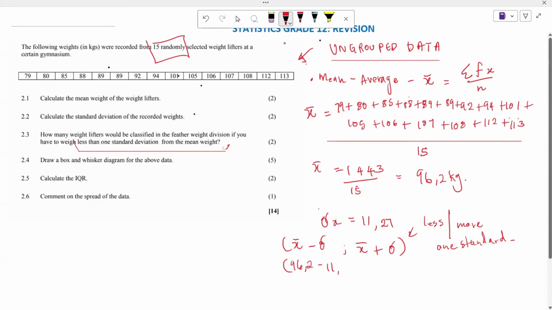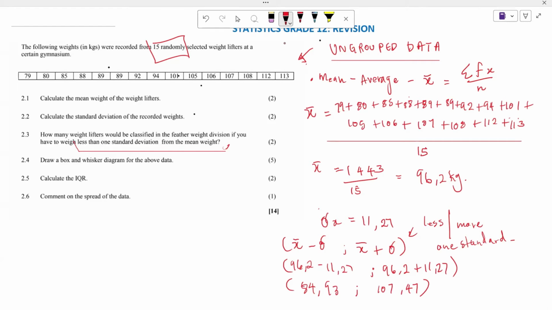11.27, and also 96.2 plus 11.27. You close that, and then from here you are going to have this as 84.93, and on this side, it's going to be 107.47.